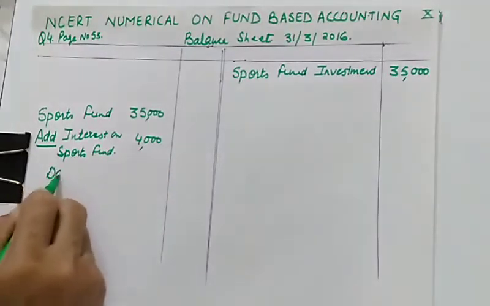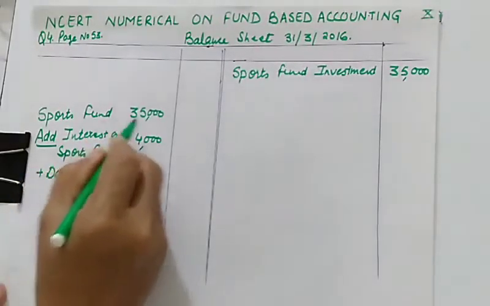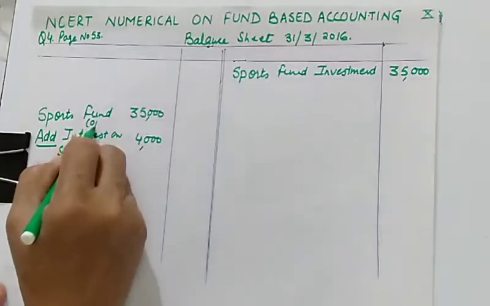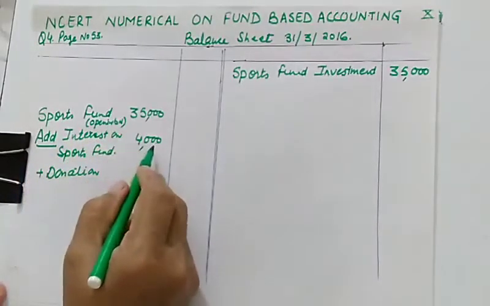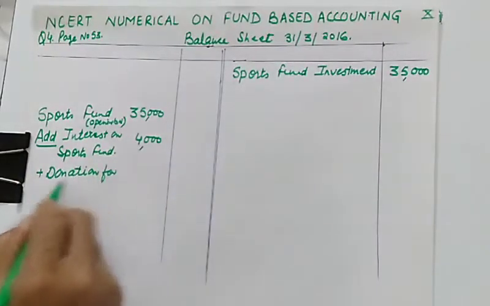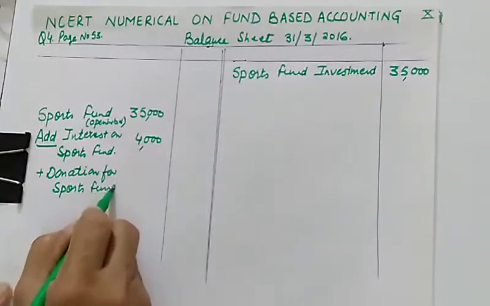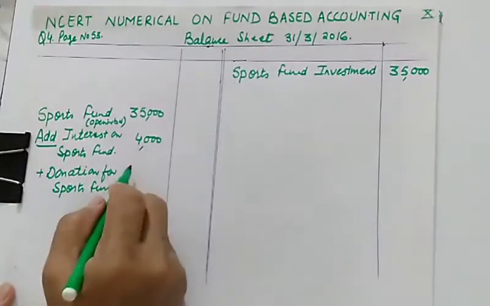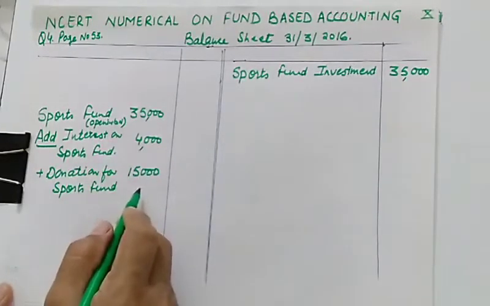This will be added. This is the opening balance, and this is income from investment. Then donation for sports fund. How much donation is given to us? It is 15,000. This will also be added to the fund.